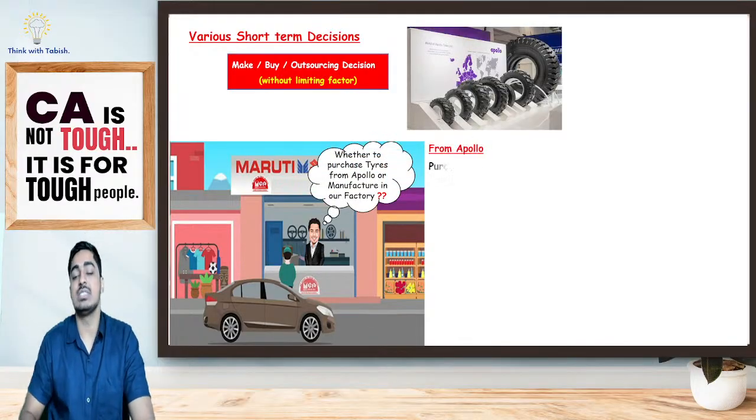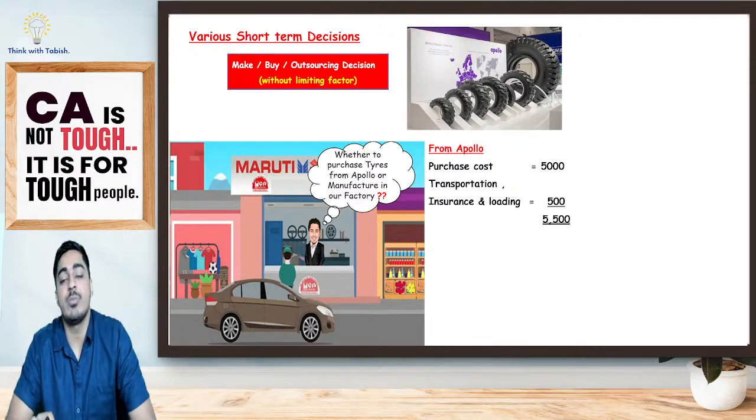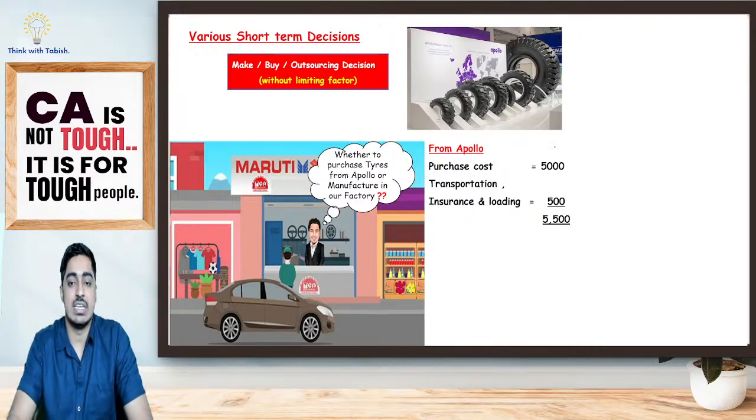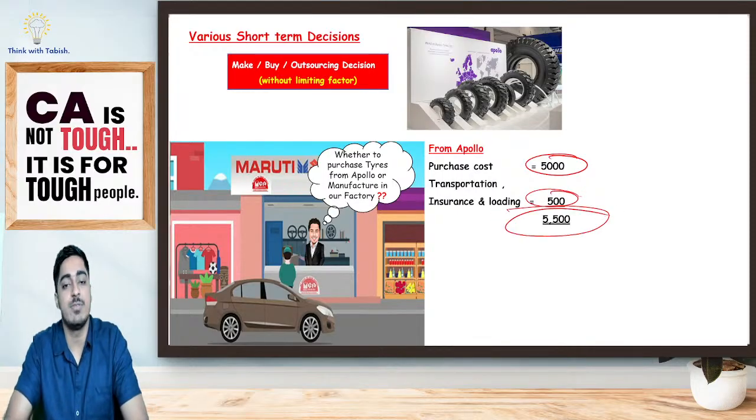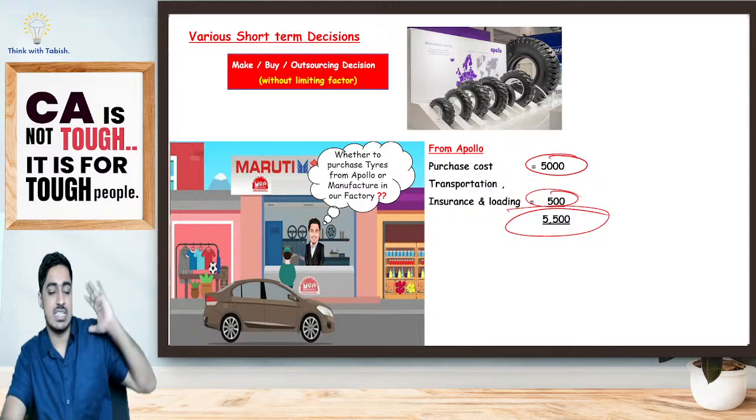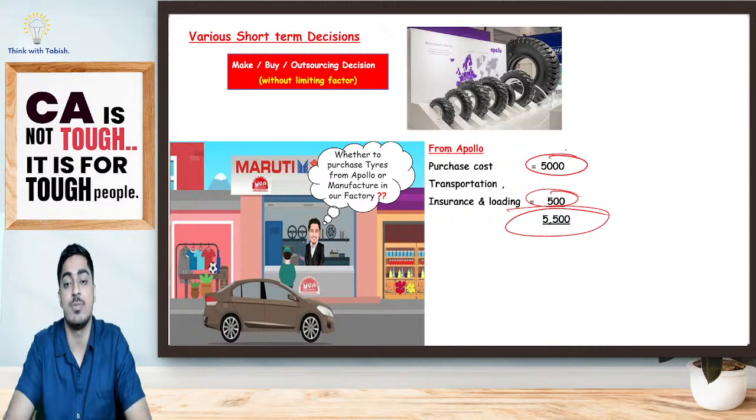Now look at this. Suppose if I am buying from Apollo tires, what is my cost? It is 5,000 per tire. Again, I have to incur transportation cost of 500. That means my total cost is going to be 5,500. That is my purchase as well as other associated cost of buying.